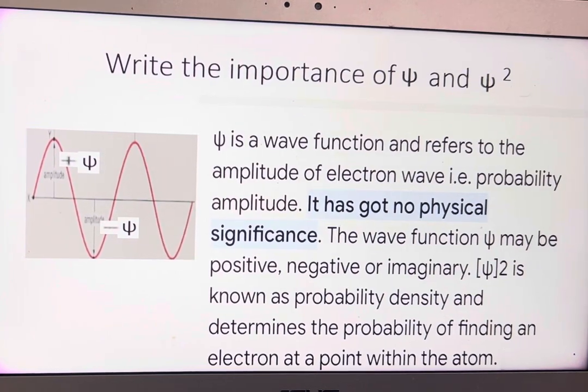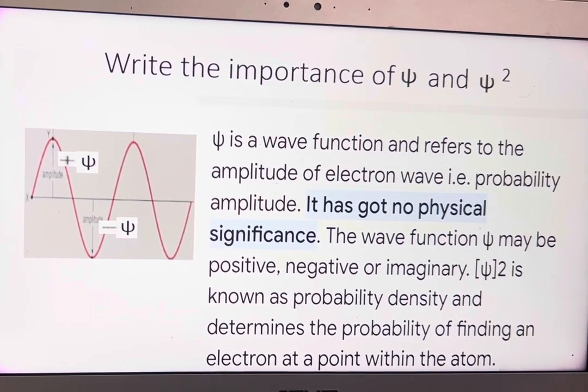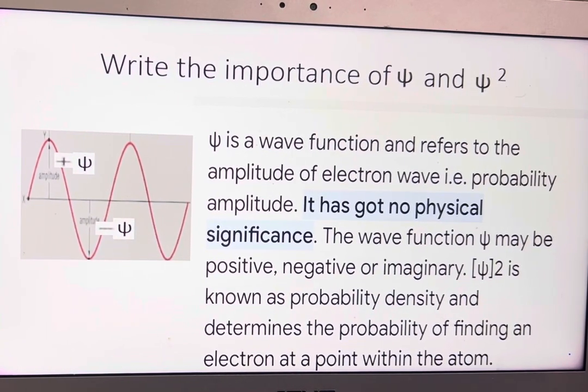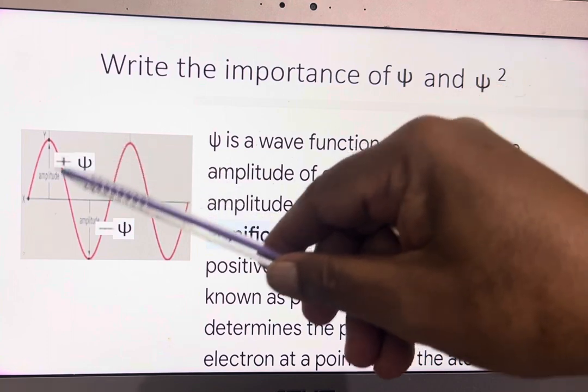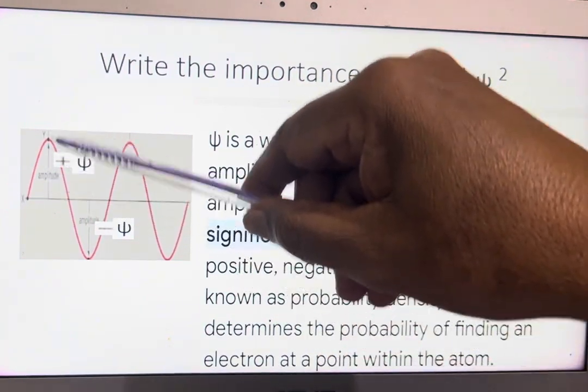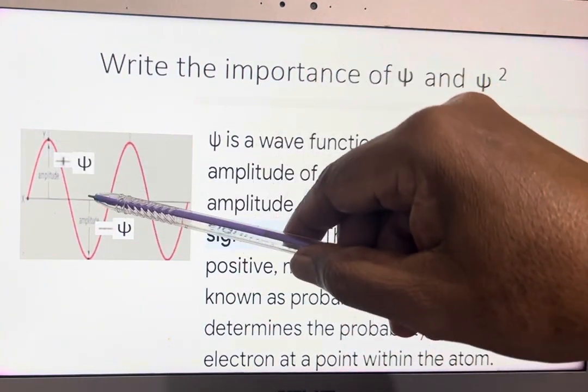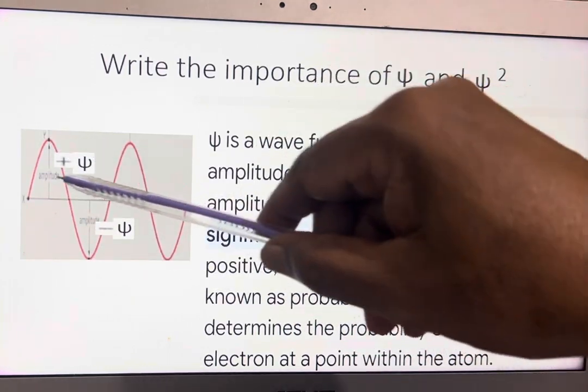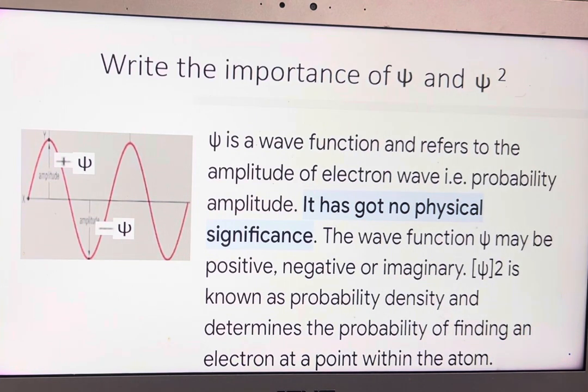Write the importance of psi and psi square. Psi is a wave function and refers to the amplitude of the electron wave. This is the amplitude, the height of the crest and depth of the trough. Psi indicates the amplitude of the wave, but it has no physical significance. Psi is not at all used to describe the electron.